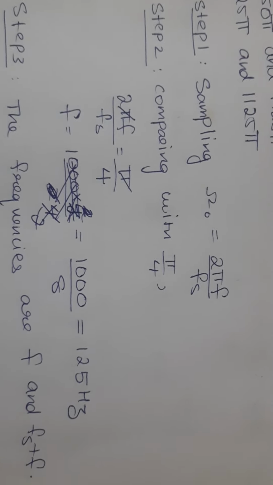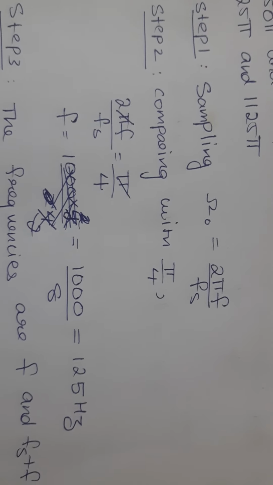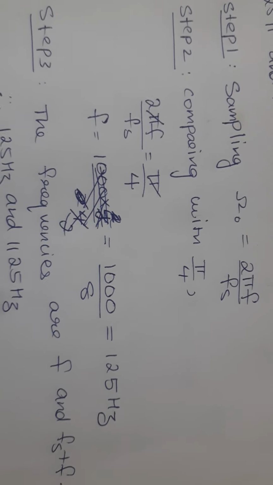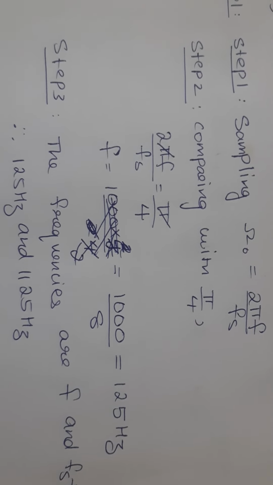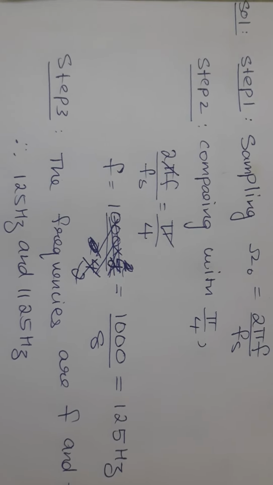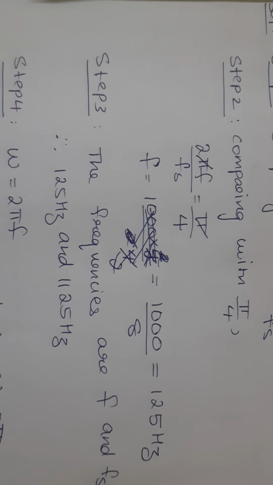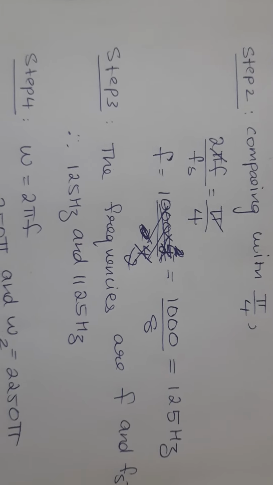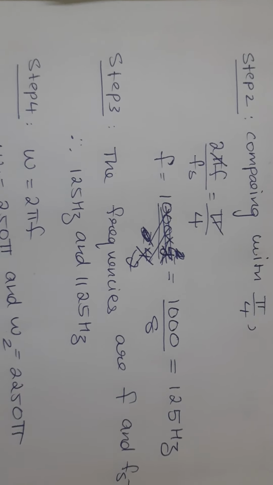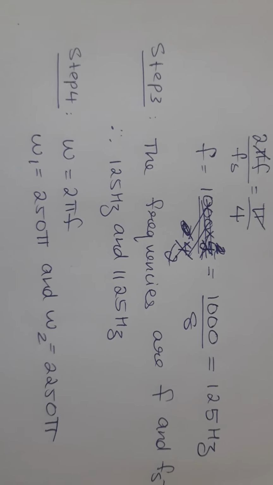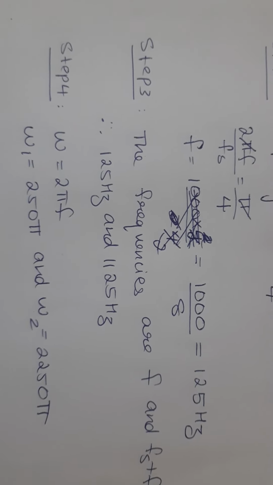We know the frequencies which exist after sampling are f and fs plus f. So the frequencies now are 125 Hz and 1125 Hz. The value of omega is given by 2 pi f. And I will calculate the value of omega now, which is 250 pi and 2250 pi.